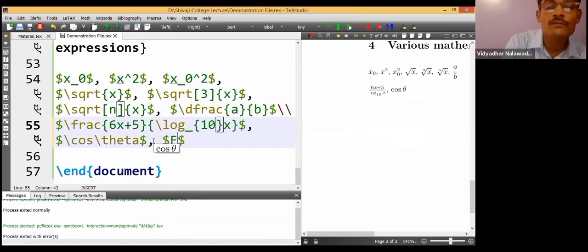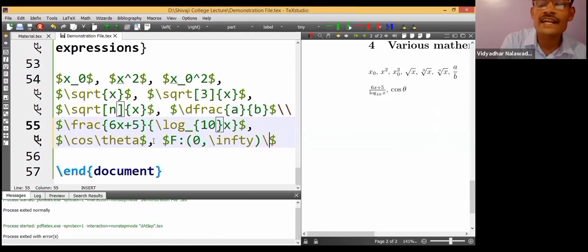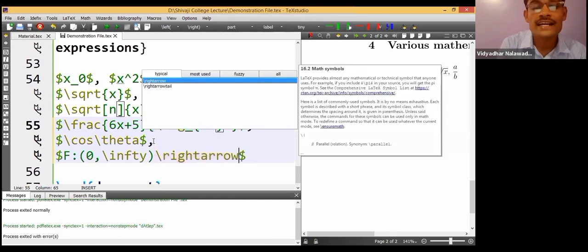If I want to type f is a function from 0 to infinity, 0 comma infinity, the syntax is backslash infty. To means it is an arrow here. Backslash rightarrow, it is going to the right hand side.